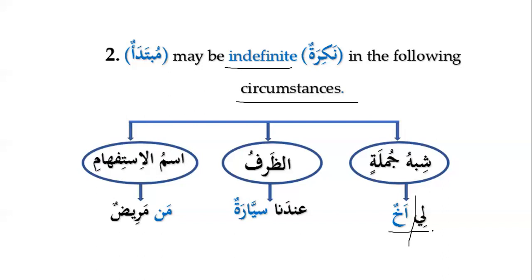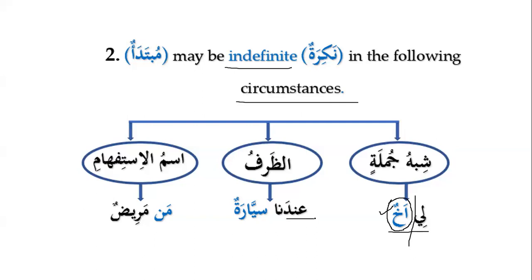And we need to know that whenever we have jar majroor as khabar, then mubtada will be a common noun. Normally it is a common noun. So this is, as we said, the circumstances. So this is one of the circumstances that we need to notice, that whenever we have jar majroor, and when they come in the beginning of the sentence, number one, they will always be khabar, and number two, mubtada will be a common noun.